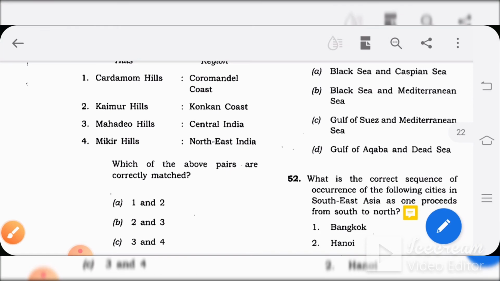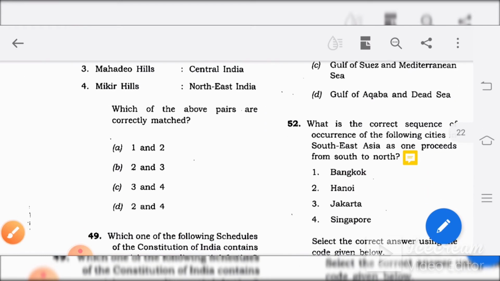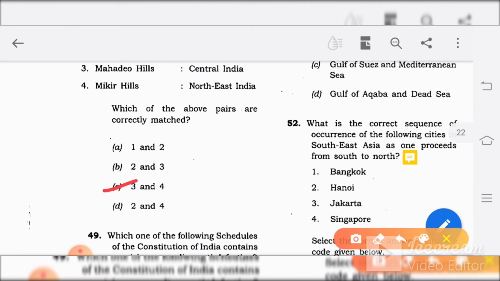So with this understanding, over here we will be able to eliminate now. Cardamom Hills are not in Coromandel coast, Kaimur is not in Konkan coast, Mahadeo is, yes, in central India, and Mikir Hills are also in northeast India. So our answer would be C, 3 and 4.